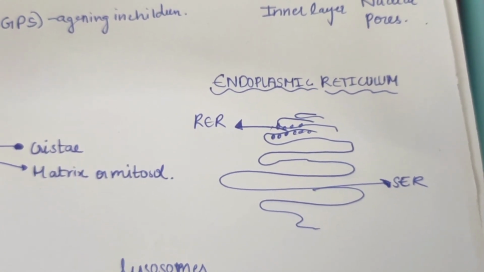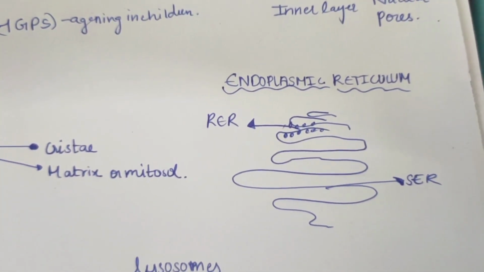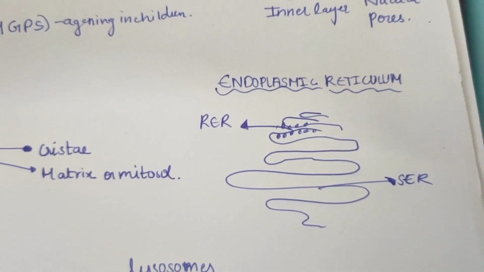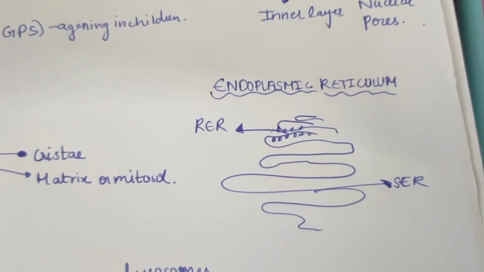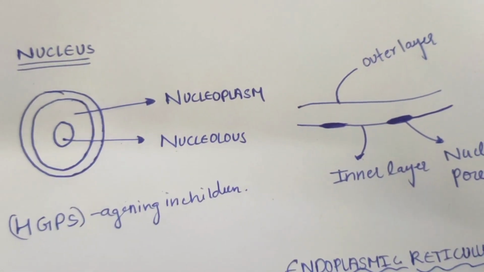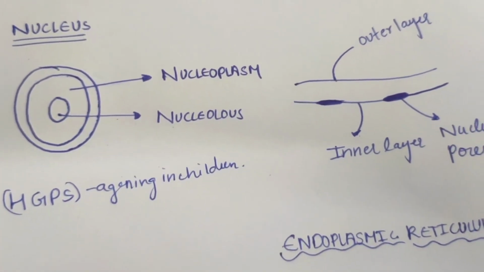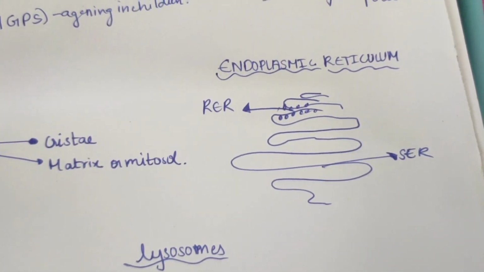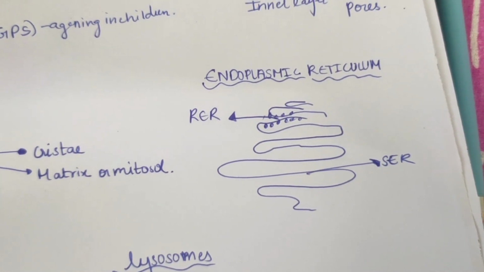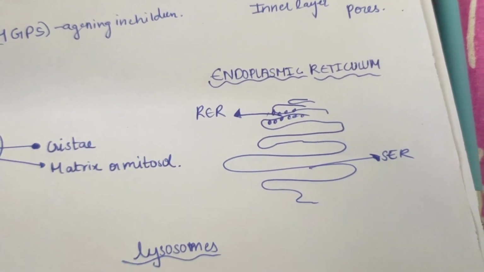These help in protein synthesis. The endoplasmic reticulum extends from the nuclear pores which are present here. As you can see, pores are present on the nucleus. From the nuclear pores to the plasma membrane or cell membrane, they extend from there to there.